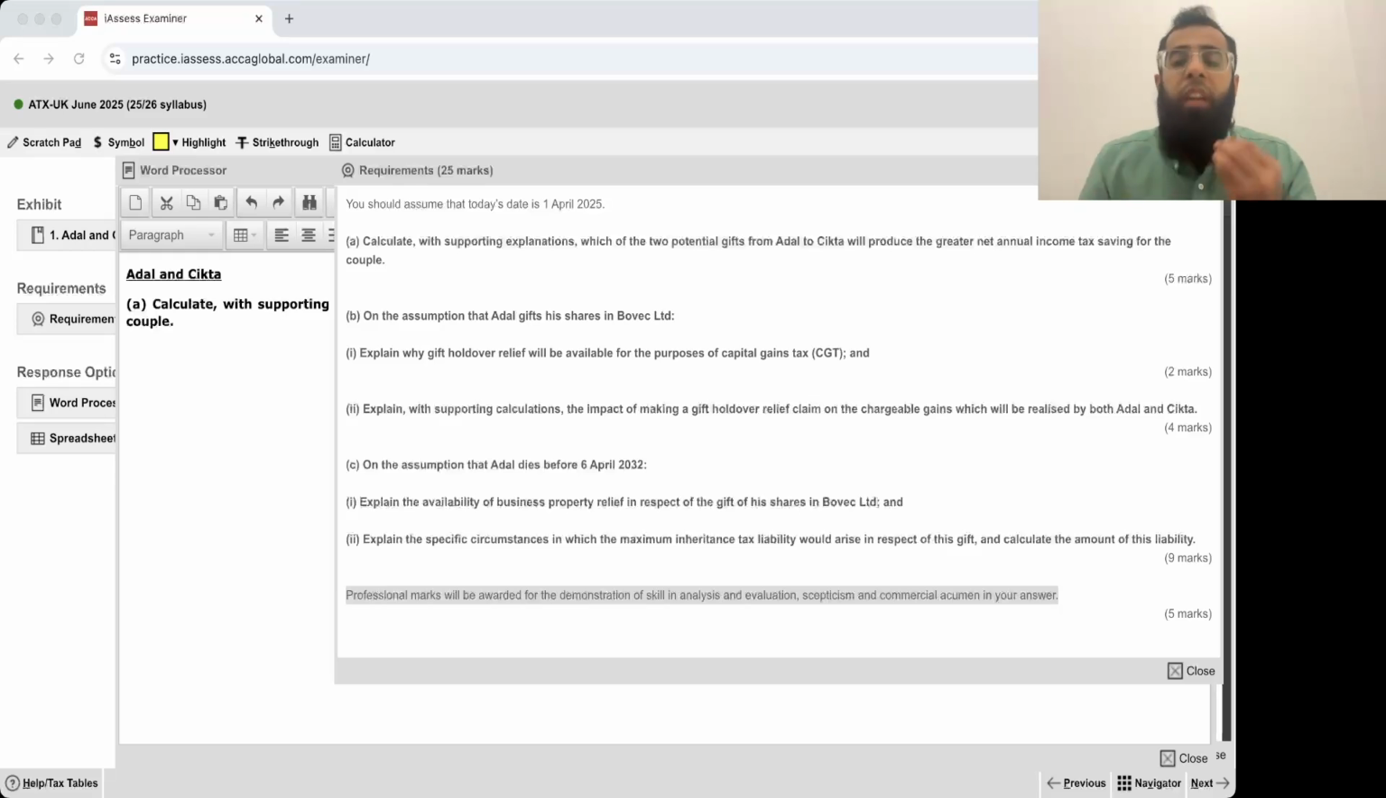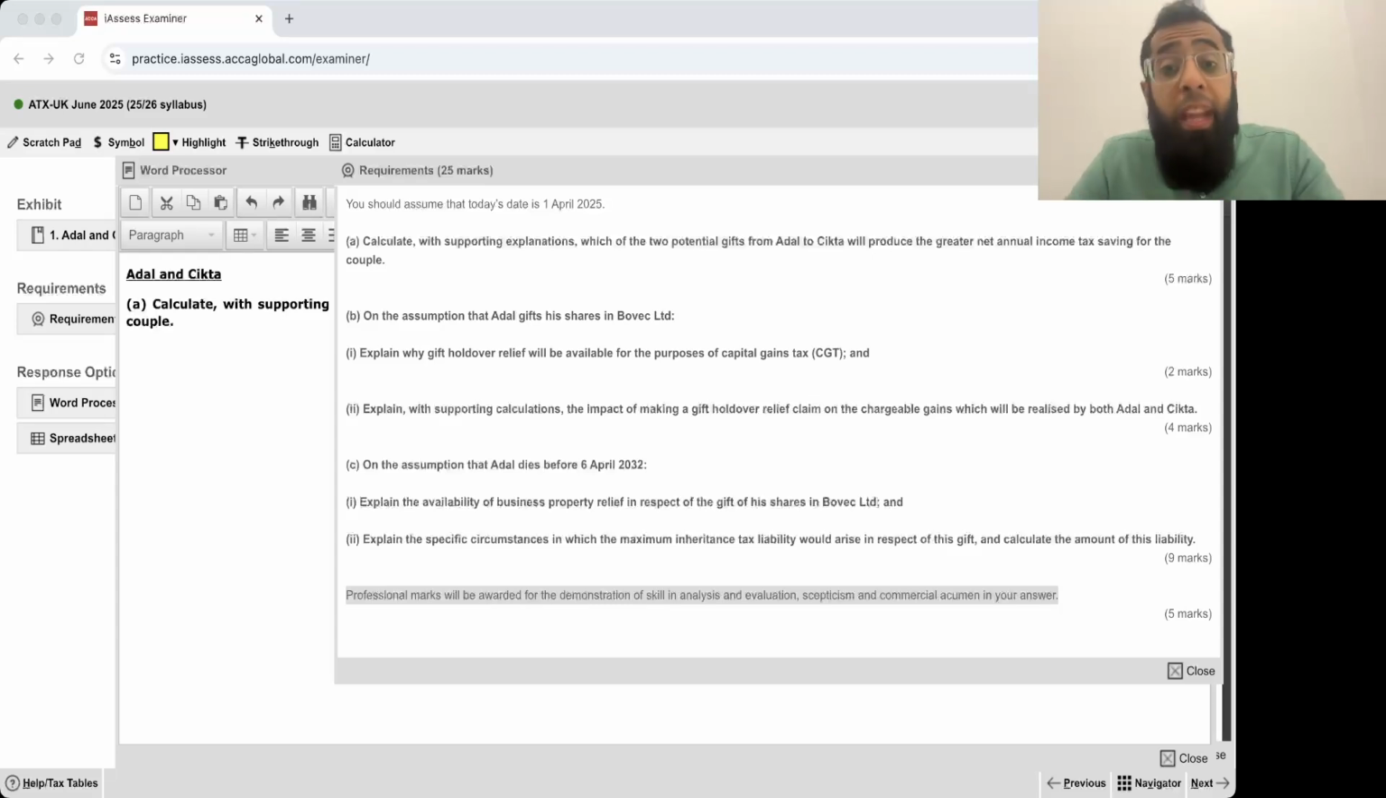But still, if I give a slight reference: analysis means analyzing the tax rules and looking at the situation in a detailed financial and non-financial way, how well you analyze the data. Evaluation, for and against, evaluate the thing, take a decision, an evaluative perspective. Skepticism, question the data if there is any incompleteness. Commercial acumen, a business sense, like here you are advising which option will produce the lower income tax.